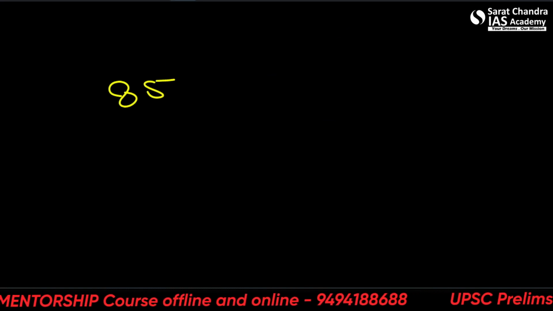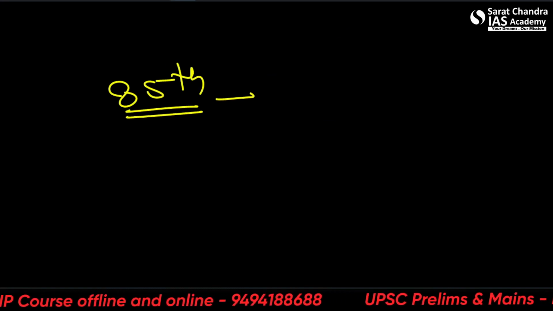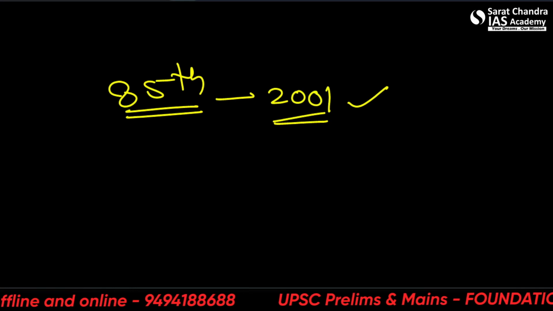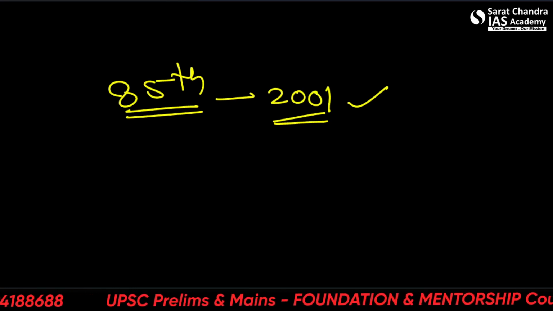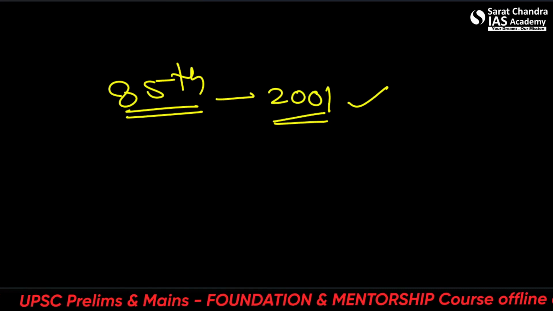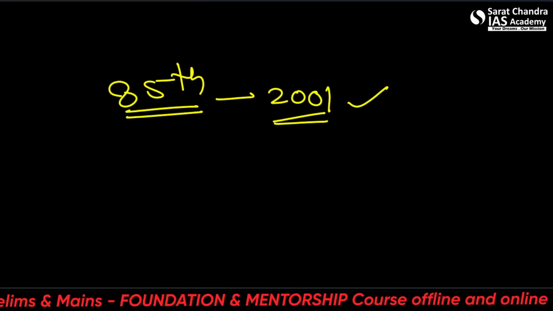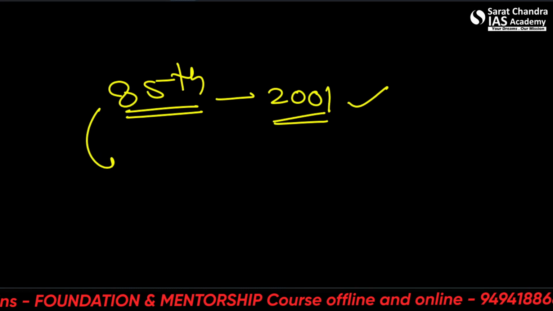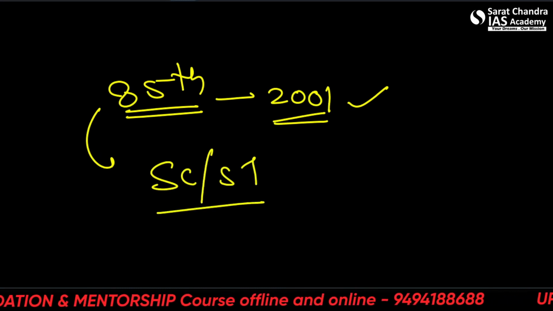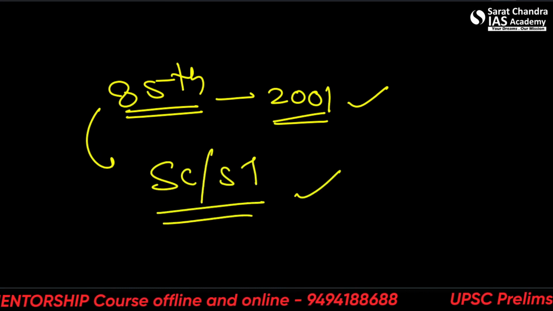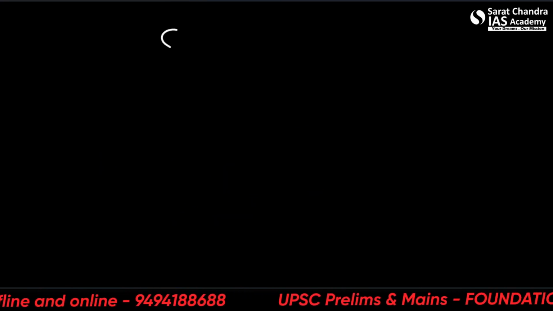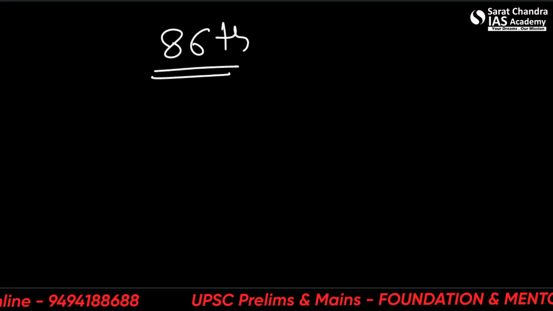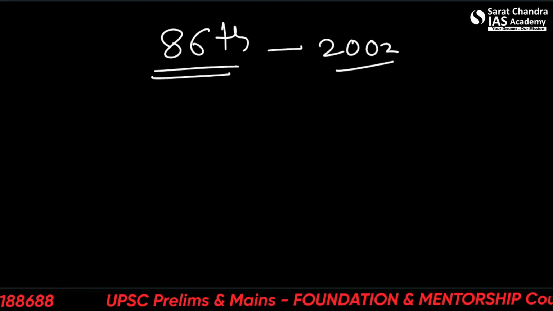Then 85th Amendment Act of 2001. So it provided for consequential seniority in the case of promotion by virtue of reservation for government servants belonging to the SC and ST. Okay, so again it was about SC ST promotion. The next one is very important, which also came in the question, the 86th. This came in 2002.